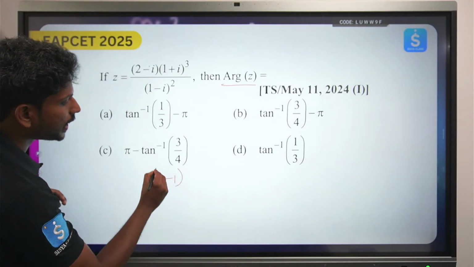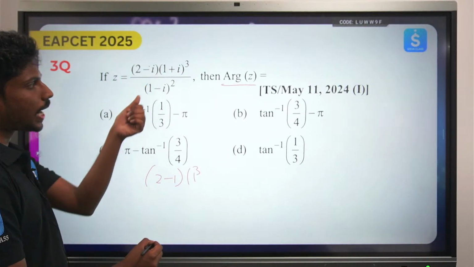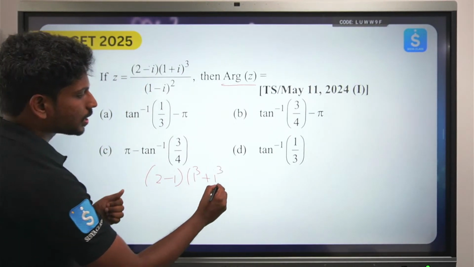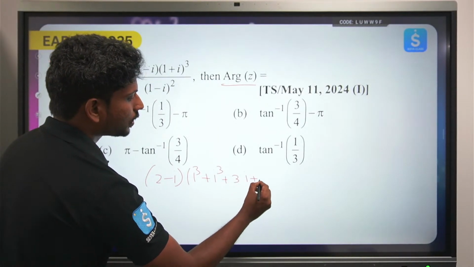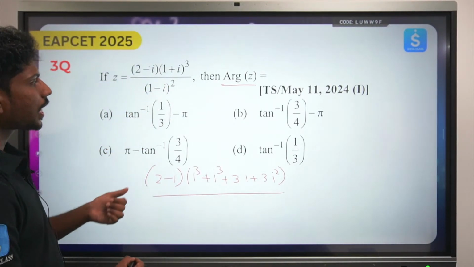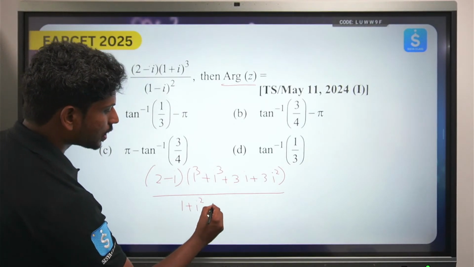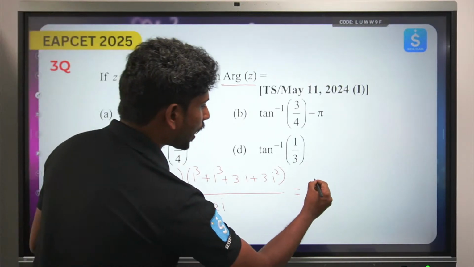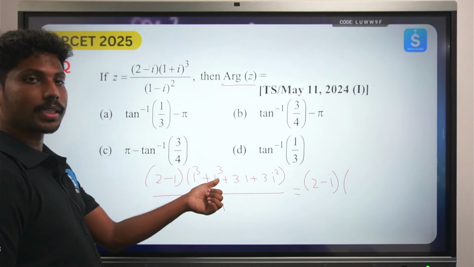What is 1 plus i whole cube? That will be 1 cube plus 3A square B, I mean the a plus b whole cube expansion: a cube plus b cube plus 3a square b plus 3ab square, by what is 1 minus i whole square: 1 square plus i square minus 2i. Okay, so now this will be equal to 2 minus i into, now this will become 1 cube. What is i cube? That is nothing but i square into i.